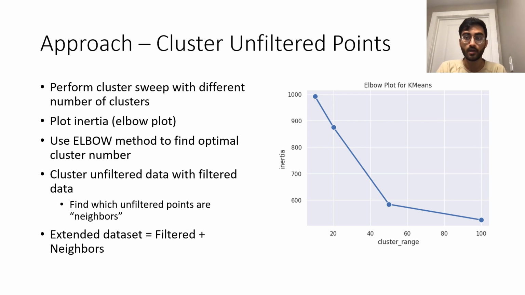And once we determine the optimal number of clusters, we use that number in the fast k-means algorithm to see which unfiltered tweets have high proximity in high density regions of the filtered data.